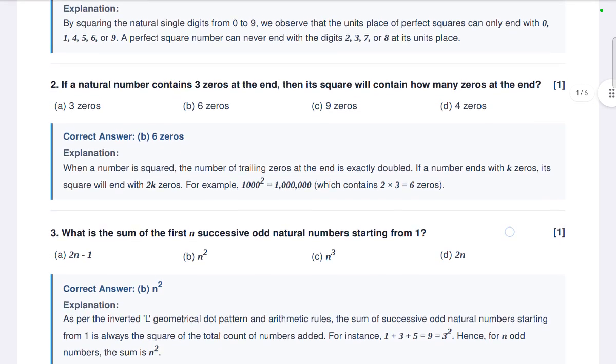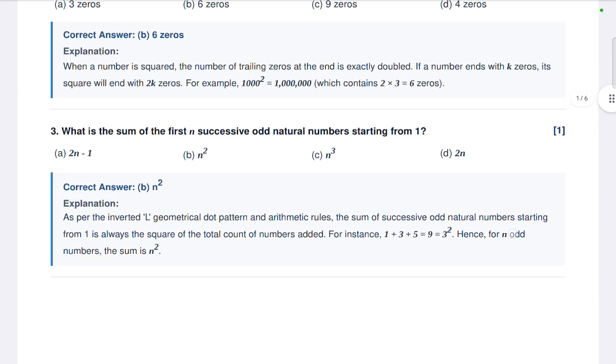You can download this PDF from the description box below and from the comment section.